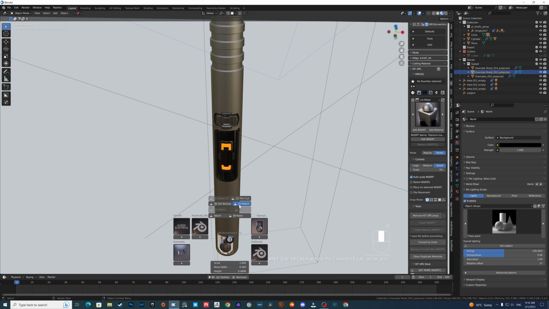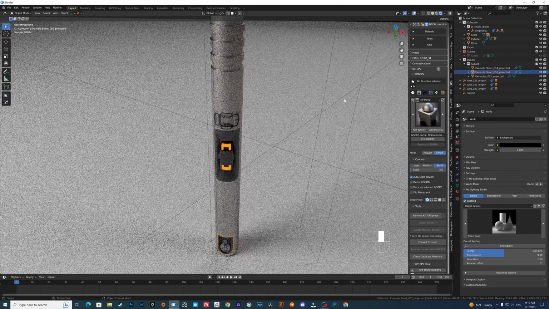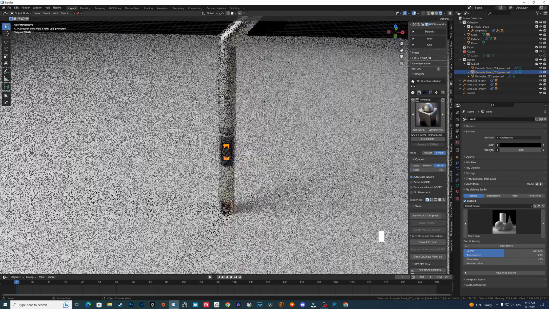Same for this one. We need to match the color. Let's check it. It's much better.